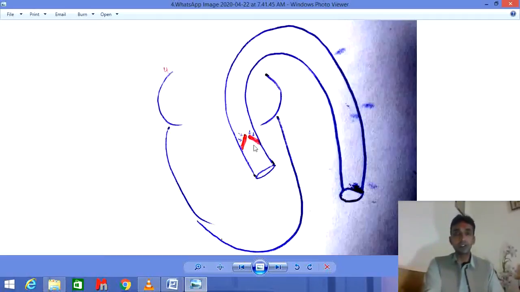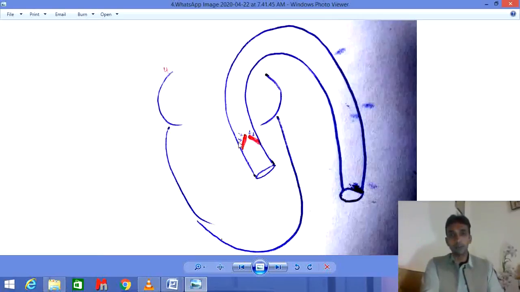After the ejection period, this ventricle becomes, not empty, but the pressure of blood becomes lower in this ventricle, and the pressure of blood becomes higher in this area. So the first step of diastole got initiated in this step.